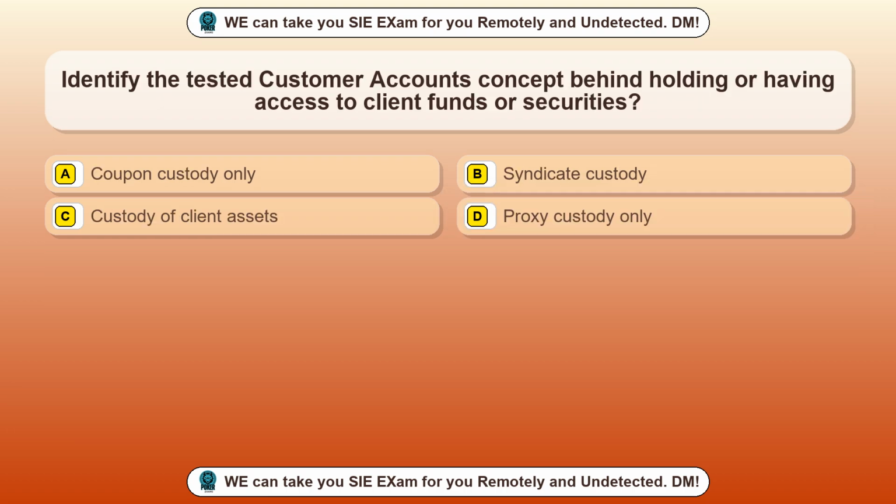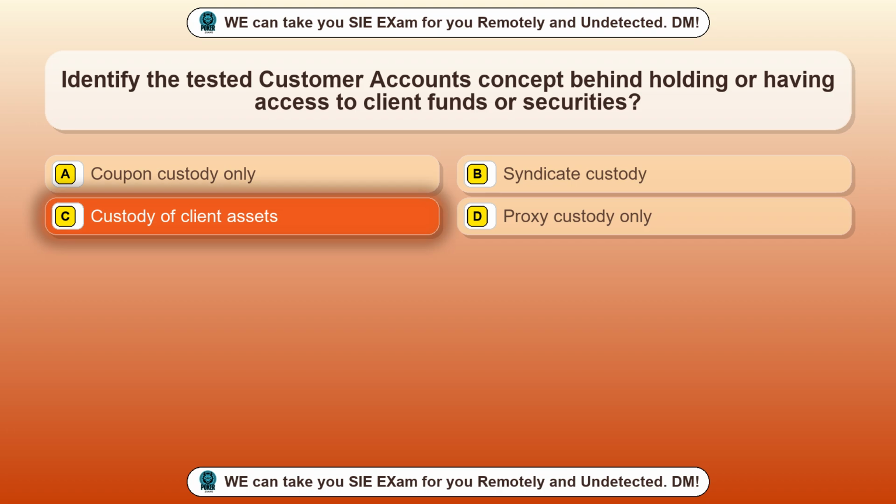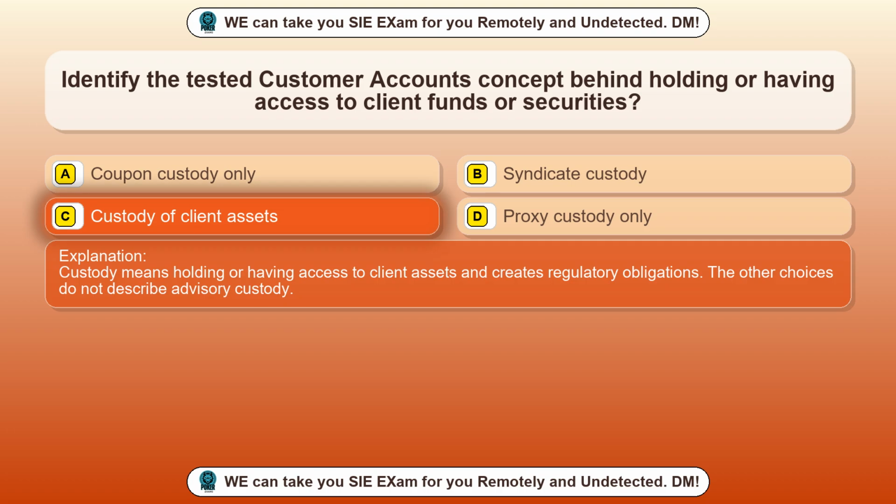Question 72. Identify the tested customer accounts concept behind holding or having access to client funds or securities. Option A, coupon custody only. Option B, syndicate custody. Option C, custody of client assets. Option D, proxy custody only. The correct answer is option C, custody of client assets. Custody means holding or having access to client assets and creates regulatory obligations. The other choices do not describe advisory custody.